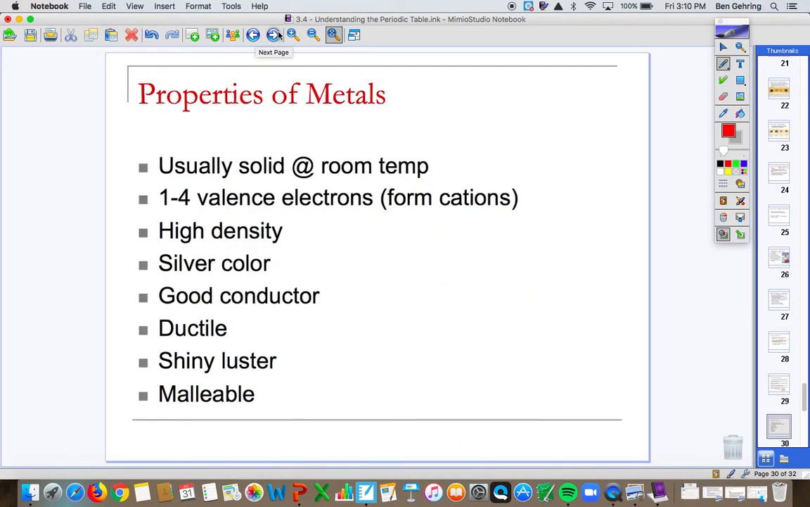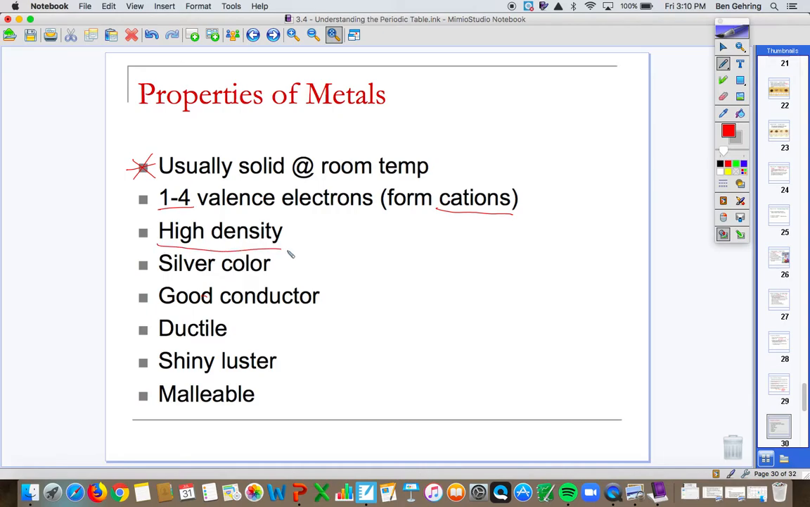These are some properties of metals. So if you're talking metals, some ways you can describe them. One, they're usually solid. We have one exception, and that's mercury, but everything else is a solid at room temperature. They have between 1 and 4 valence electrons. Again, it all becomes fuzzy when we talk about the transition metals. And they form cations. So they lose their electrons to form a positive charge.